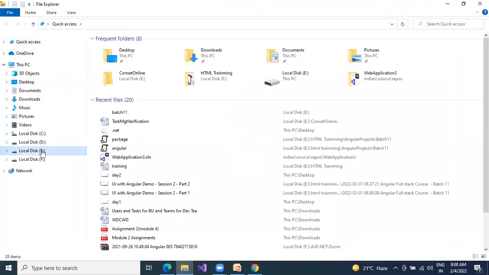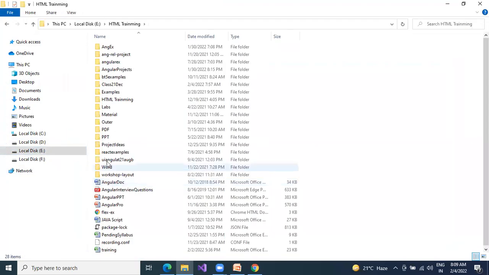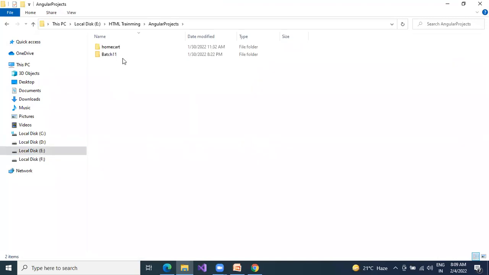Okay, hope everybody has chosen some folder, right? I have chosen the E folder. Here I have one folder like trainings, Angular projects. Here I have the batch level. So select this path. Please don't give any spaces. Here I am giving the space, right. Please don't give a space in a folder path. If I have a space, I know how to handle those cases, but those cases will get issues and be irritating to everyone. Please don't give any space.